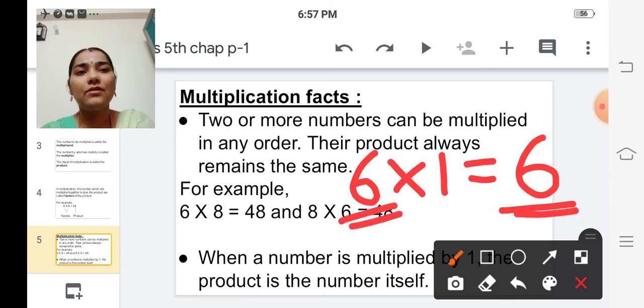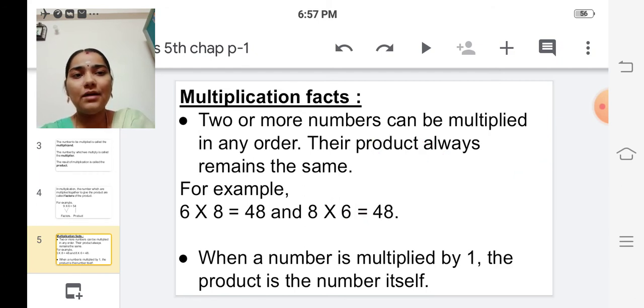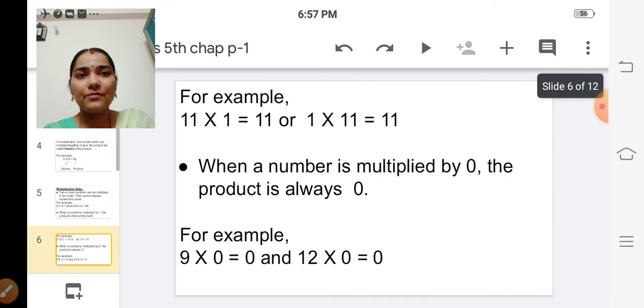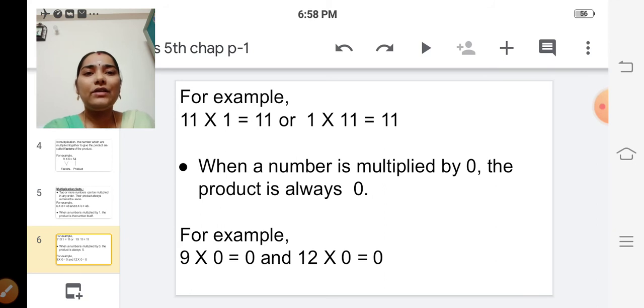If we multiply 1 by any number, we get the answer, the number itself. See, for example, 11 into 1. 11 ones are 11 and 1 11s are also 11, isn't it? If we change the order, that doesn't matter in multiplication because the answer is the same.